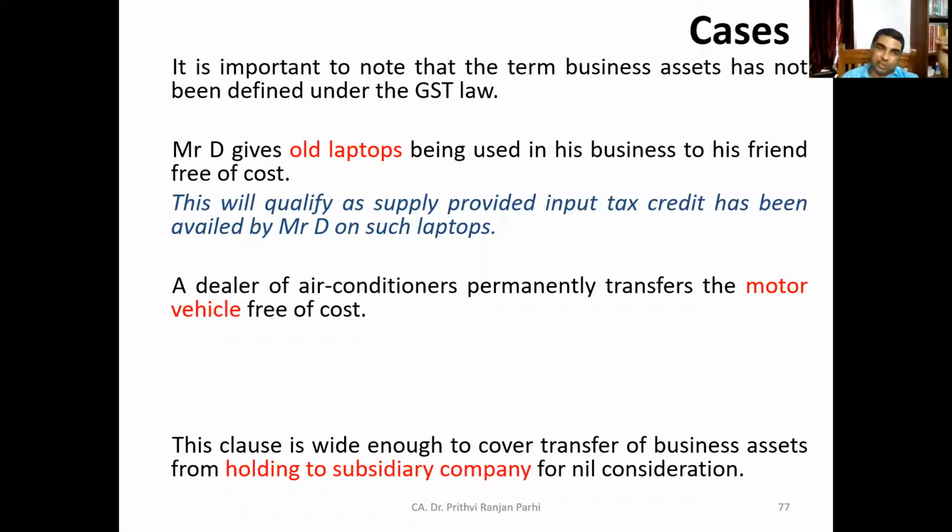So let us assume the motor vehicle is the business asset. To do the air conditioner business, he needs a motor vehicle, and that is his business asset. Now tell me your answer. That's a business asset, for the purpose of transporting, let us say, air conditioners, or for traveling for installation of air conditioners like this. Now, what is your answer?